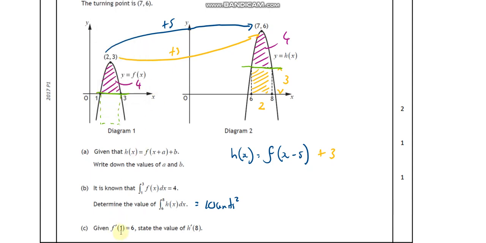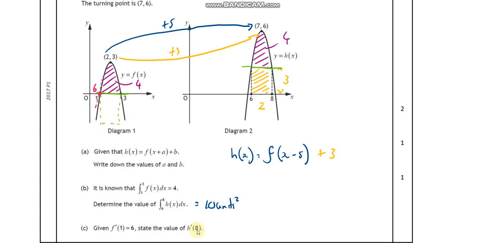So the differential at 1 equals 6. So that means that when x is 1, the gradient there, so the gradient of the tangent, is equal to 6. That looks right, doesn't it? It's a steep line. And it's saying, well, what's the value of the gradient of h when x is 8?